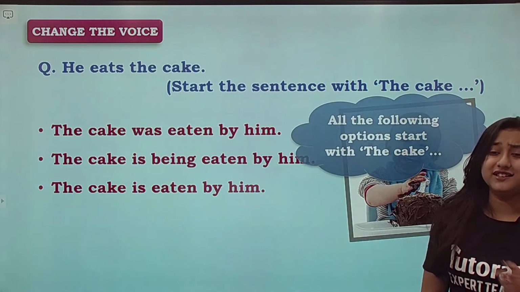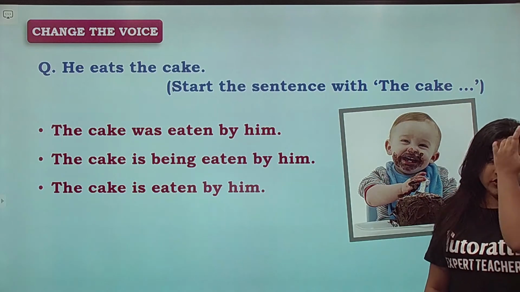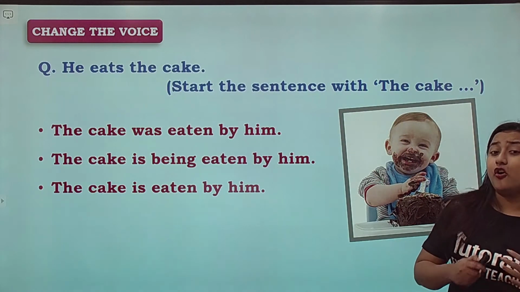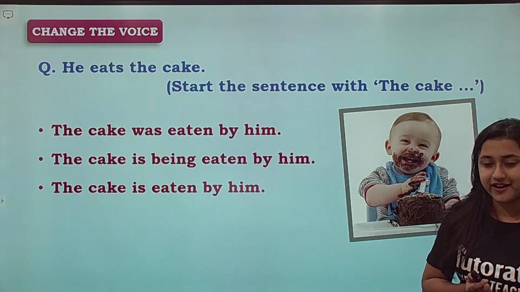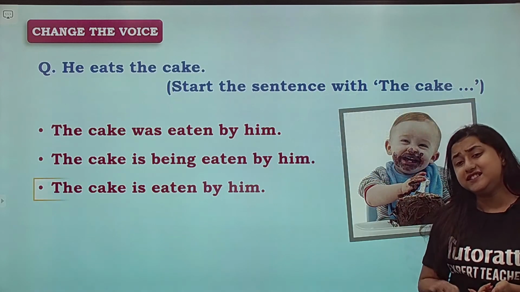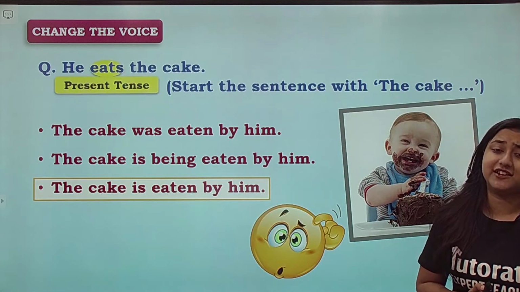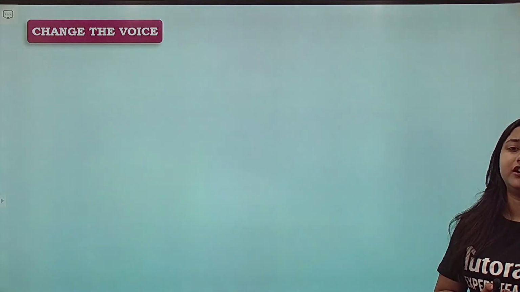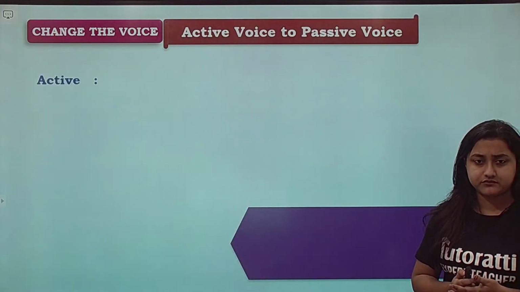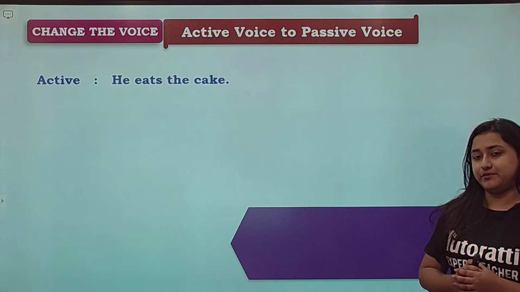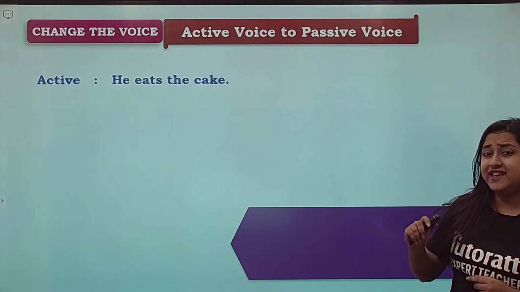Alright. Now this might seem very difficult for you because it's not always that we keep the tense in mind, right? So for that, to make it easier for you, we have a set of rules of how to convert active to passive. For example, now let's see. हमने क्या लिया था? He eats the cake.